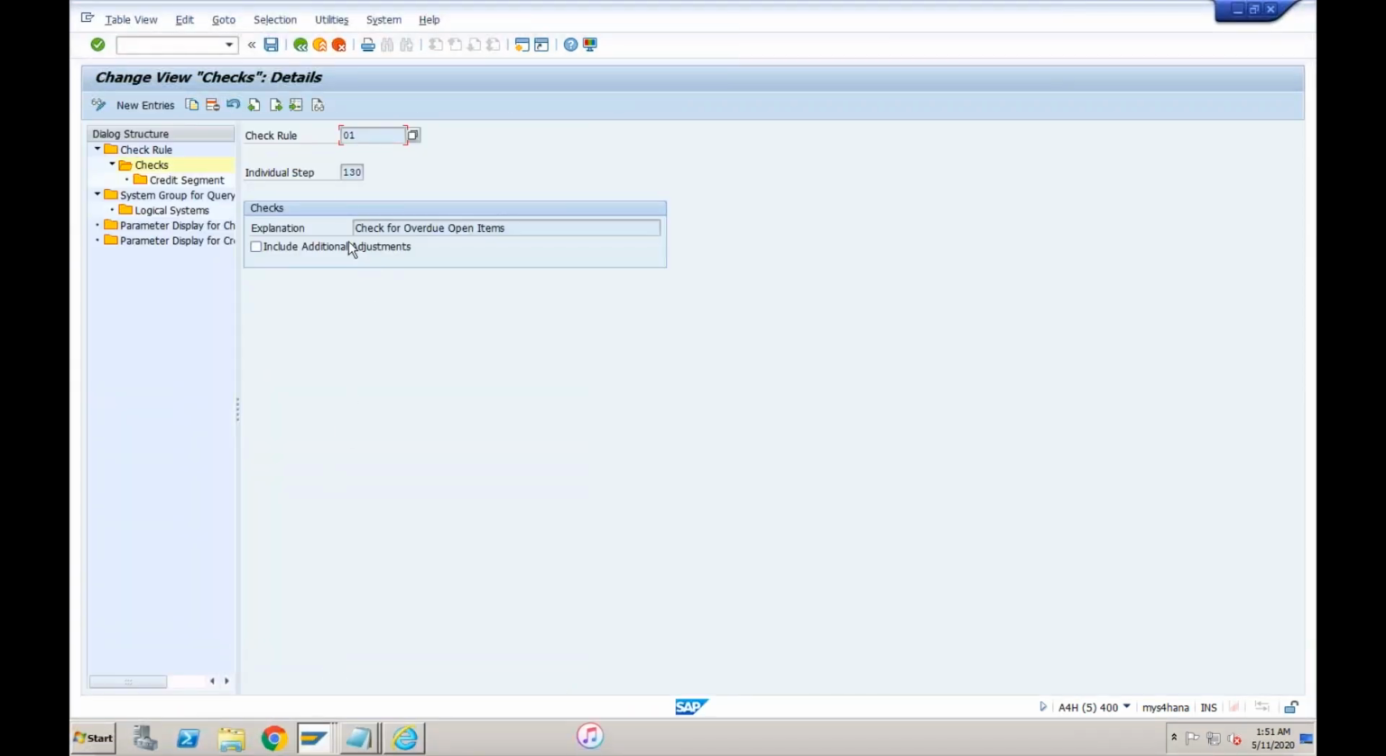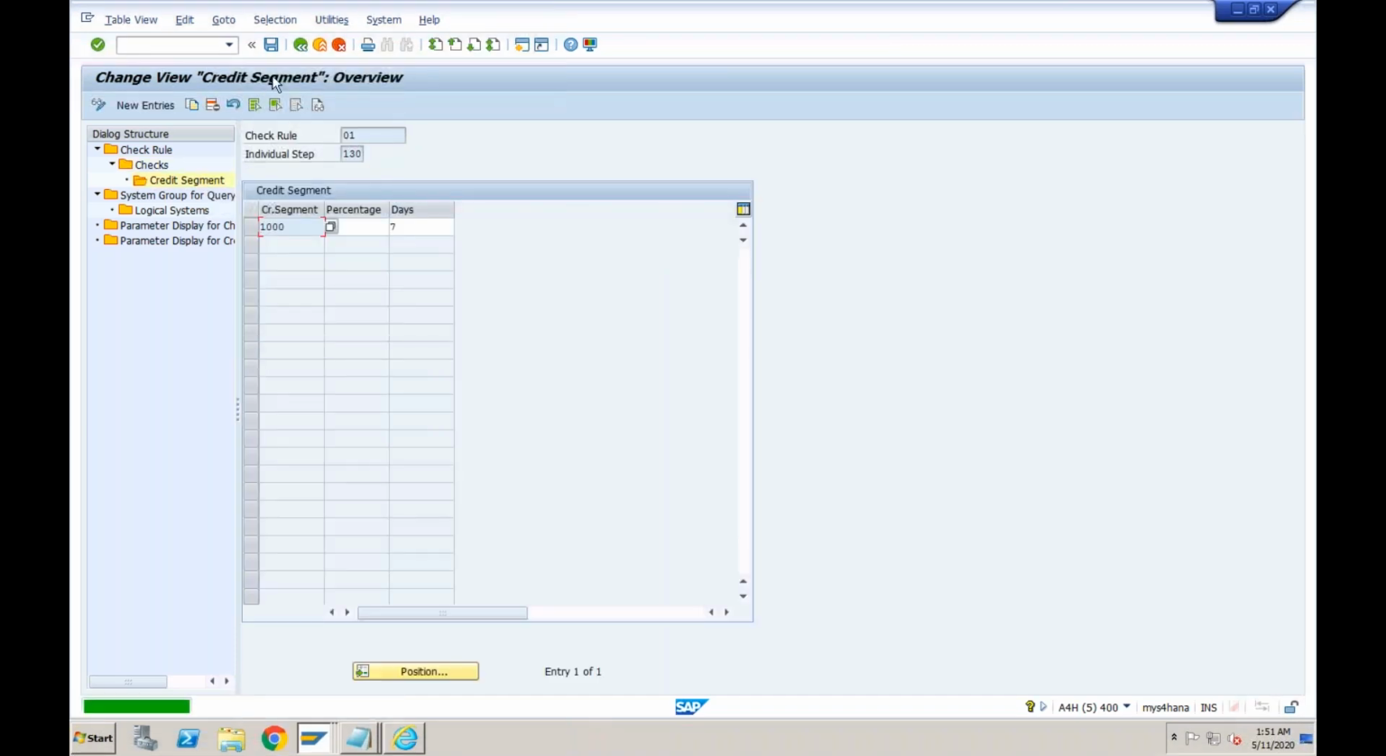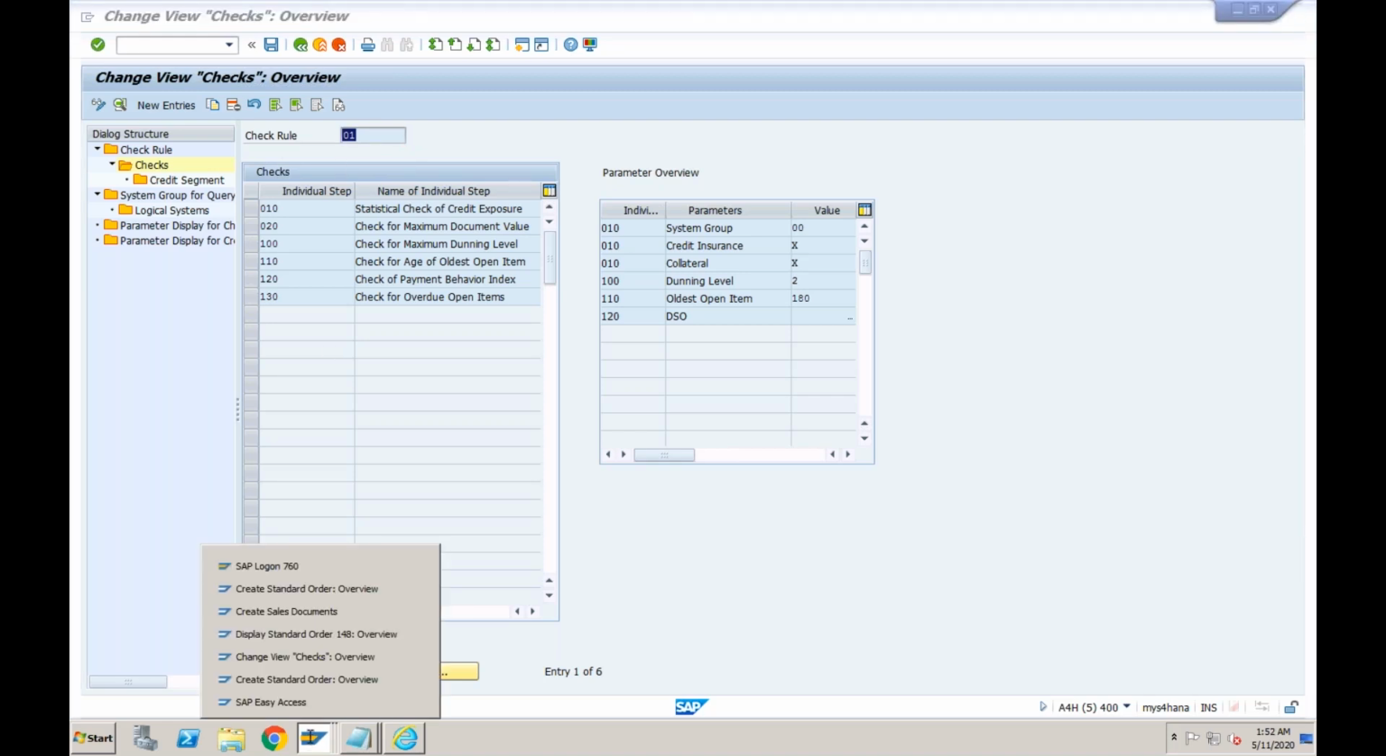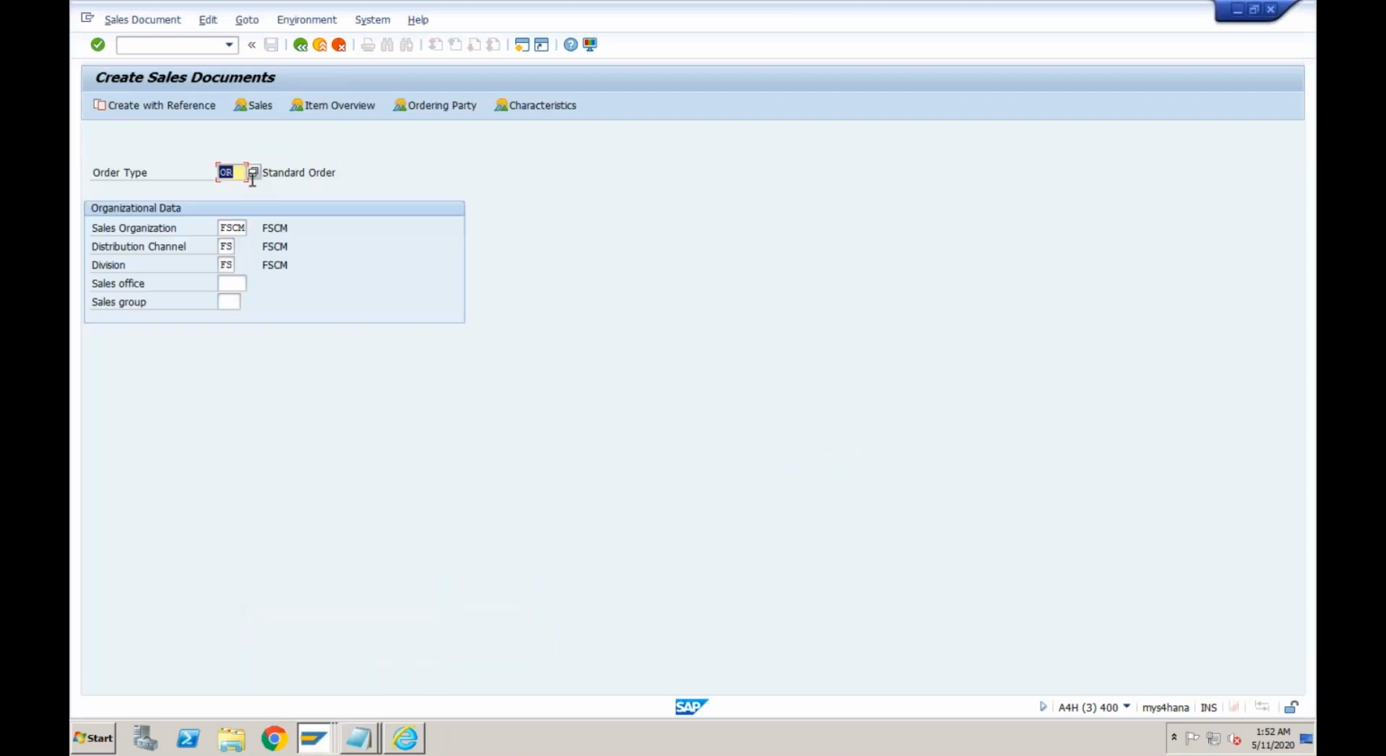Okay, so I was showing you, I think I was able to explain this one, the check rule. Am I right? You were talking about classic credit management. Yes. All these checks were available, not as a check rule. This check rule is only available in FSCM. In old credit management, it was available in automatic credit control.